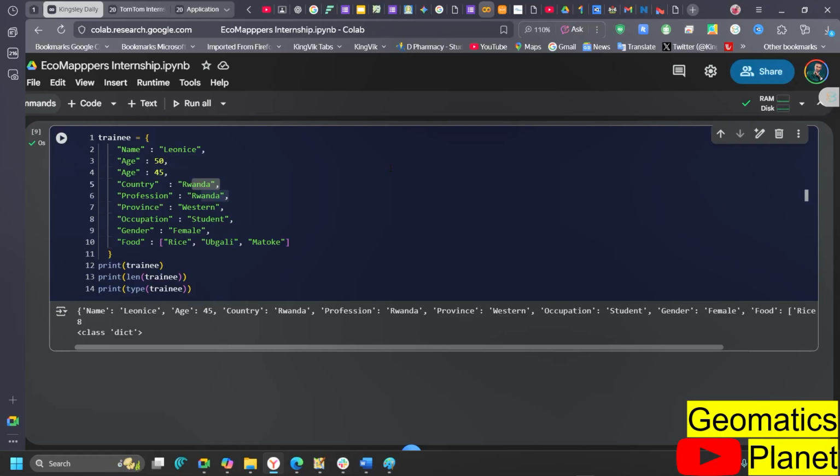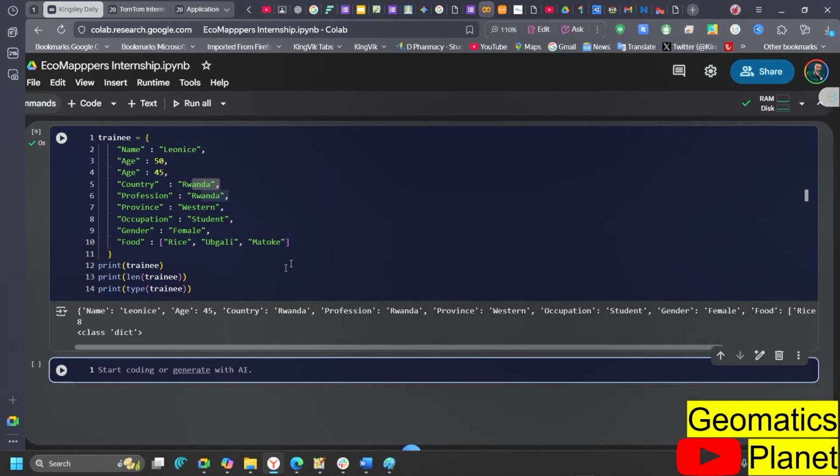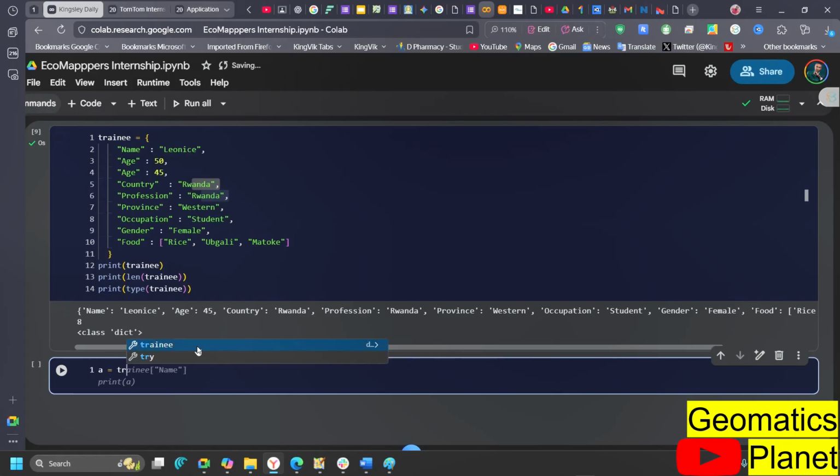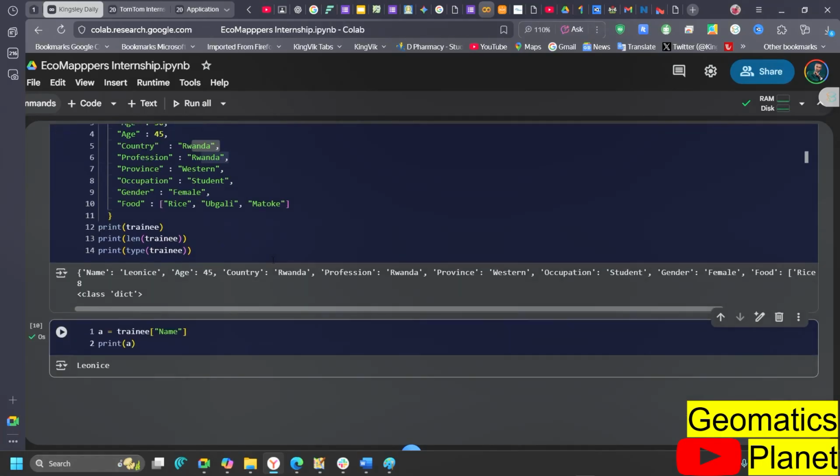Now, in that particular pattern, this is just what I want you to know. And then when you want to get the key and the value of whatever is in the dictionary, remember what I did here. You see, we have many things here. Assuming I want to get the value of what is inside there, I can decide to say trainee and mention the name of what I want to get, and I say print it. What happens? It prints Leon.